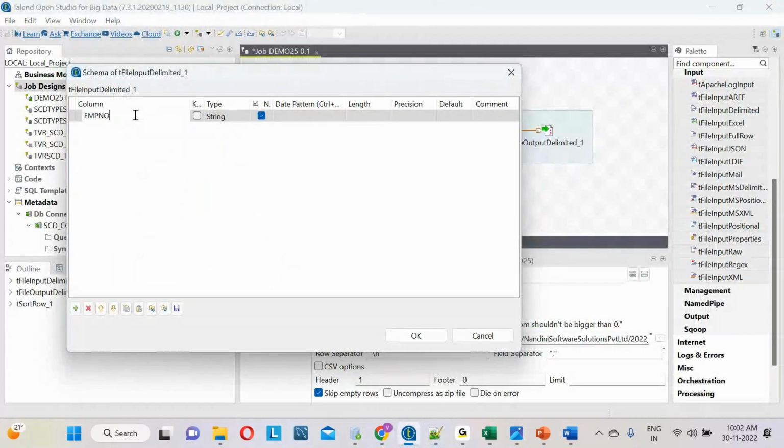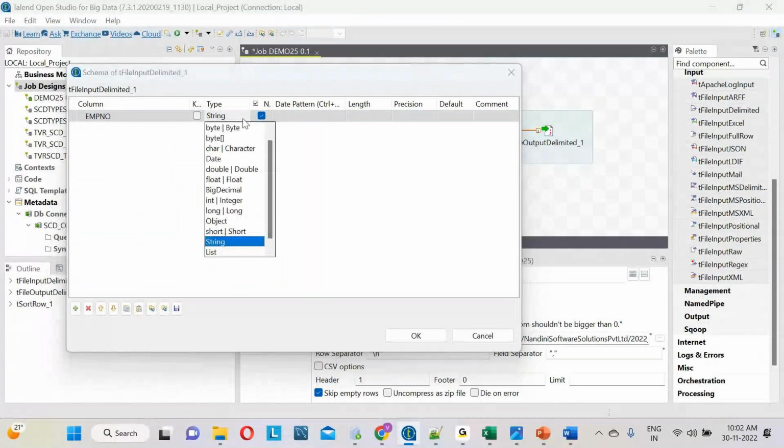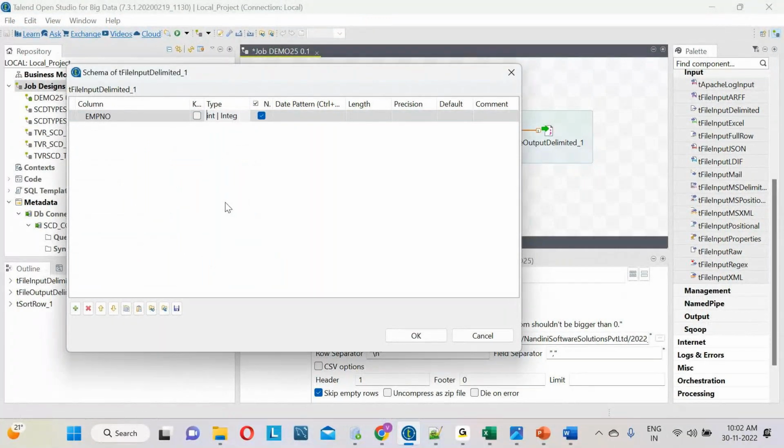When I see the employee number here, it is the integer data type, right? All the employee numbers are integer numbers, right? So in Talend we call it the int data type, integer. So let me change it to integer. Assume that my customer is saying to use employee number length 10, so 10 characters will come.